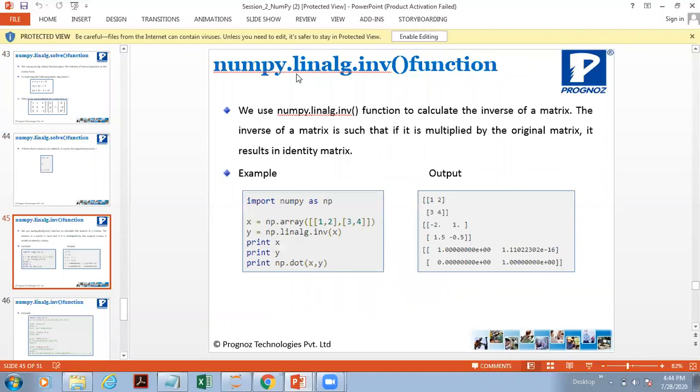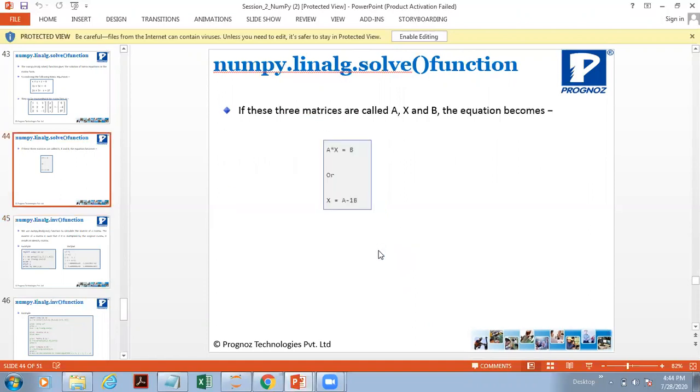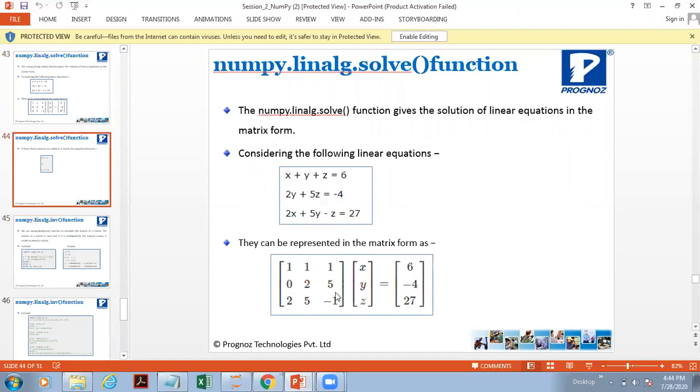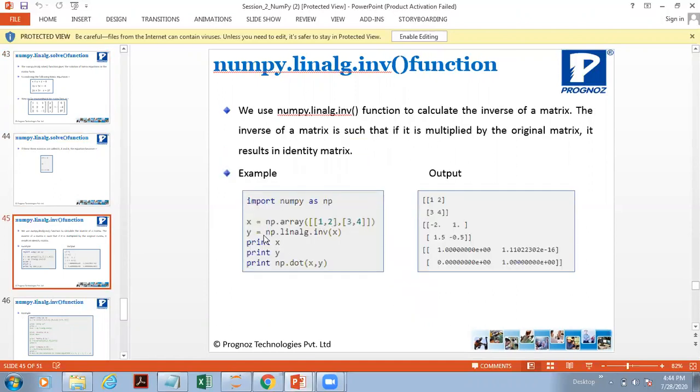Again, NumPy provides us with a library called the linear algebra library. So here what we will do is np.array 1, 2, 3, 4. Assume this is our matrix. This matrix is given. First you calculate the inverse. So how to calculate the inverse? np.linalg.inv of x. Simply apply this built-in method. This will give you the inverse. So here y is the inverse of x.